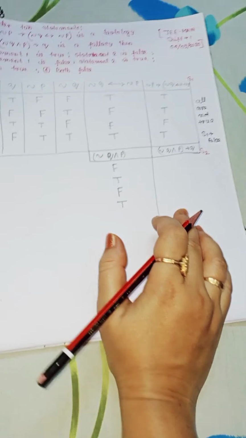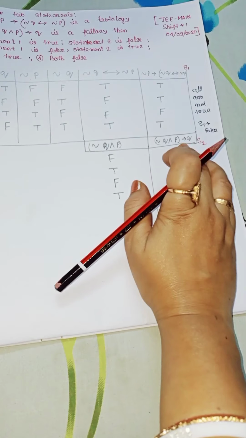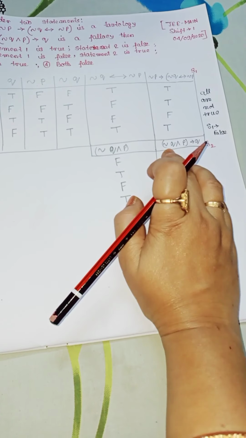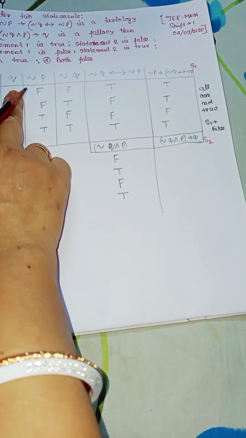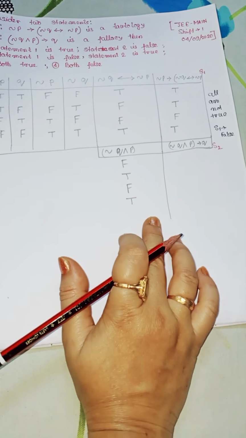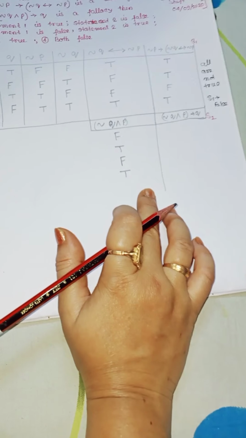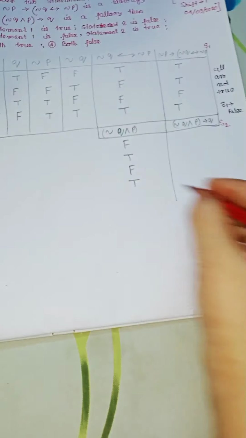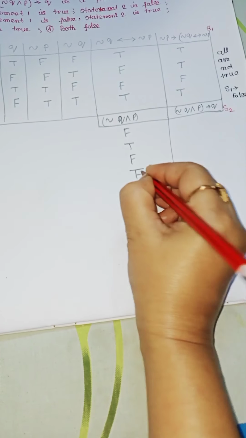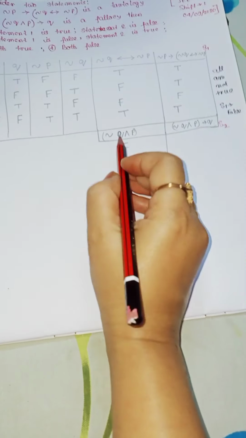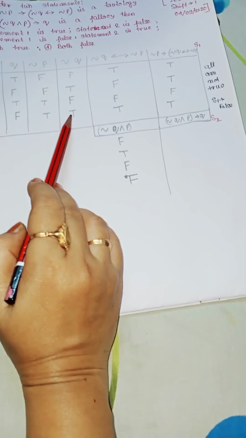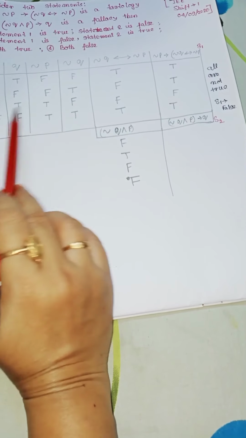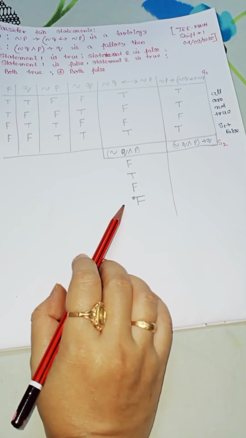And finally negation Q and P implies Q. Negation Q and P is false and Q is true. This one is false, as negation Q is false, true, and P is false, so it is false here.